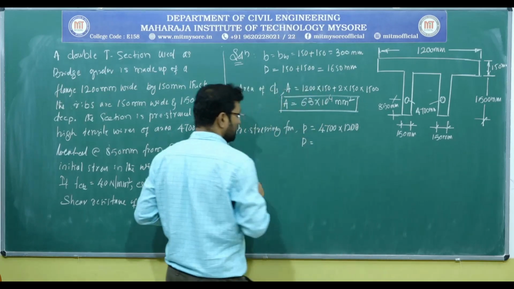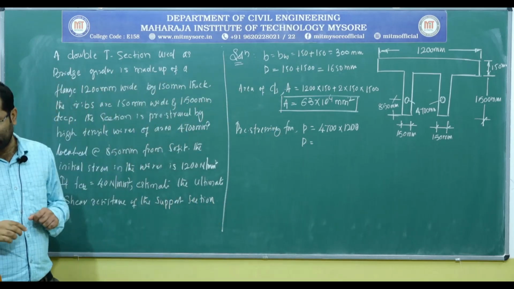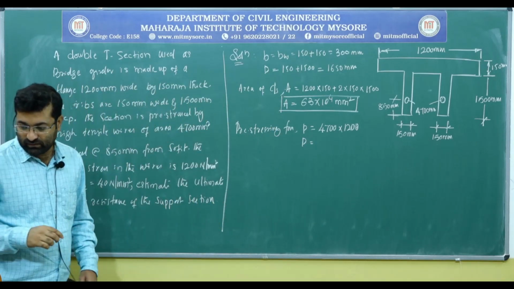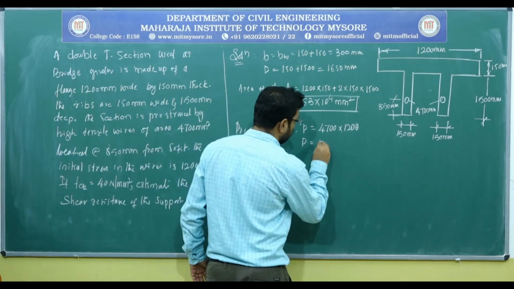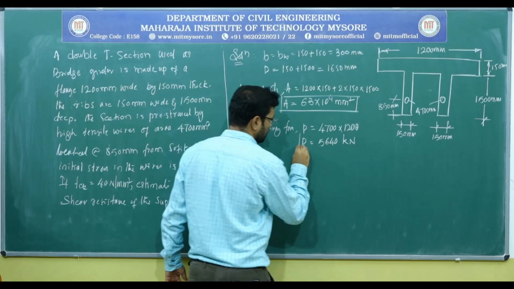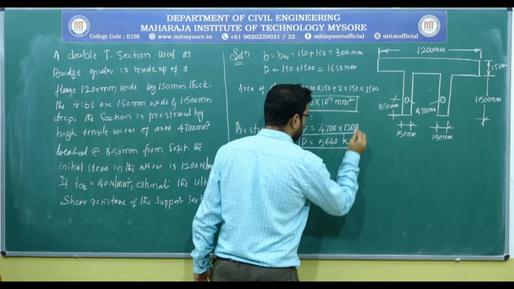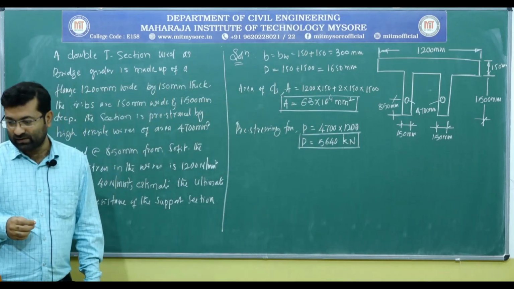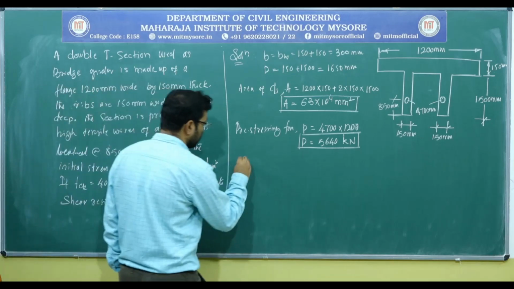So this gives me a pre-stressing force of 5640 kilo newtons.